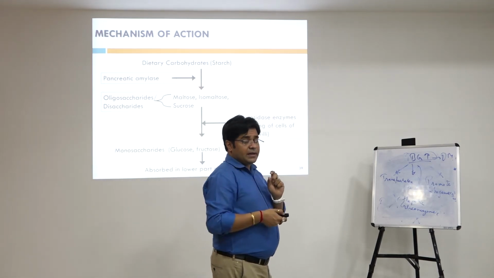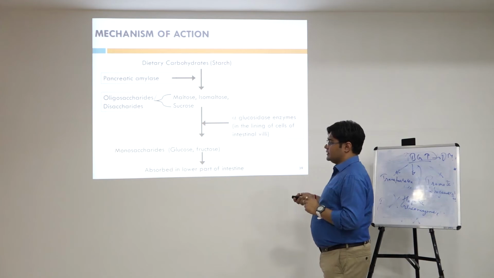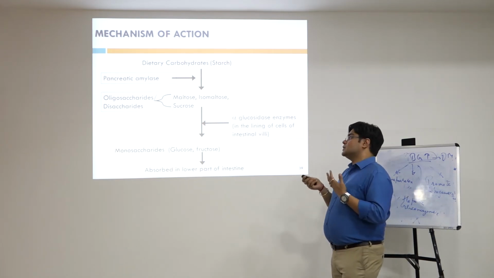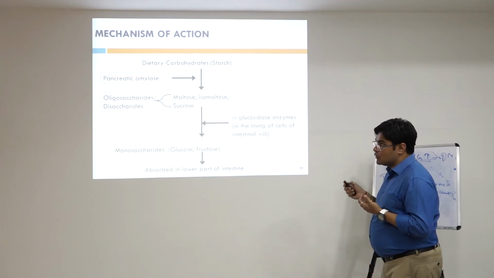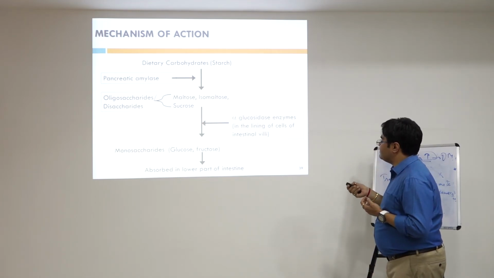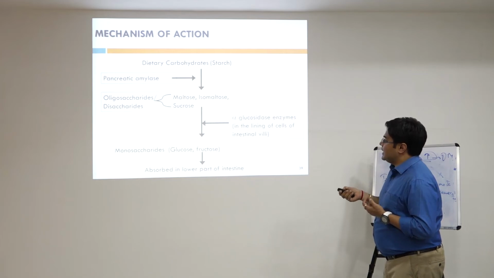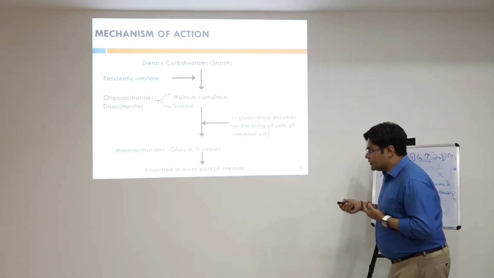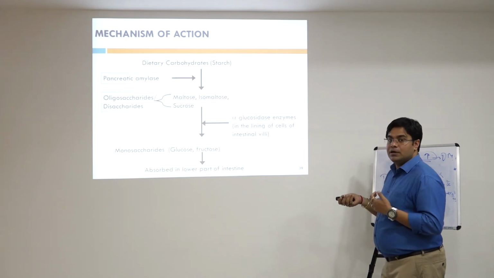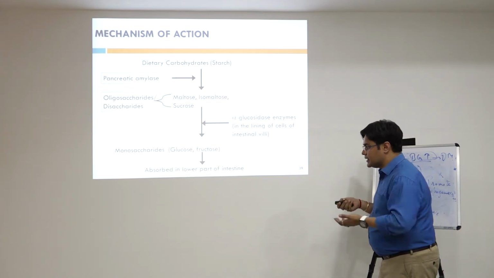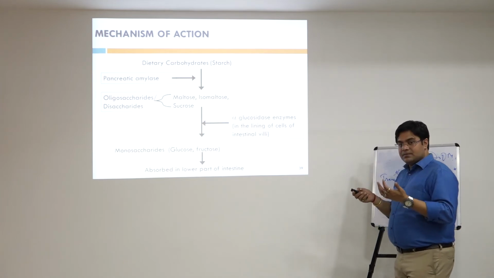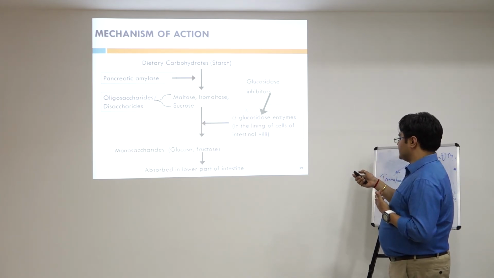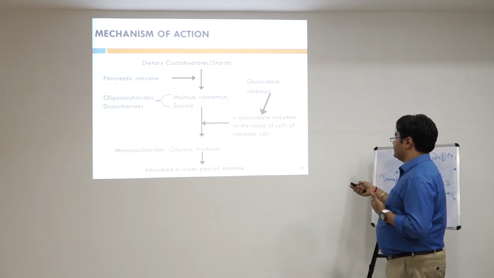Now, if it gets absorbed in the lower part of the intestine, then what will happen? The blood glucose level will increase. So the primary role of alpha glucosidase inhibitors is to inhibit this particular step. As a result, disaccharides will not be converted into monosaccharides, and if they are not converted into monosaccharides, the blood glucose level is not going to increase further. So the hypoglycemic effect will come into action. So glucosidase inhibitors inhibit this particular step.